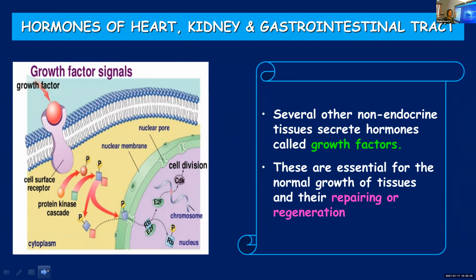Even though they are non-endocrine, they can produce growth factors or hormones which play a very important role in proper growth of the tissues, their repair, regeneration, etc.